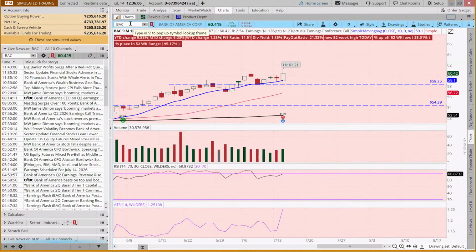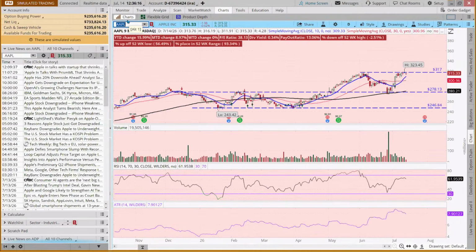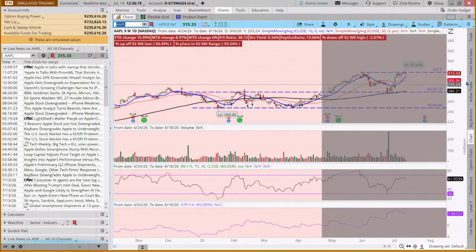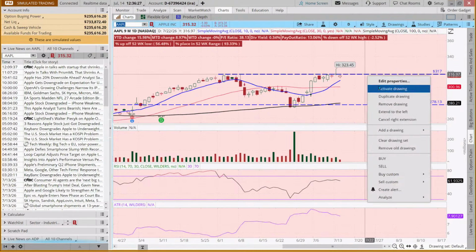Let's look at a couple of other positions. So if we look at Apple, because I wanted to not just look at bullish opportunities. So we came up to a previous high, also known as a resistance level.